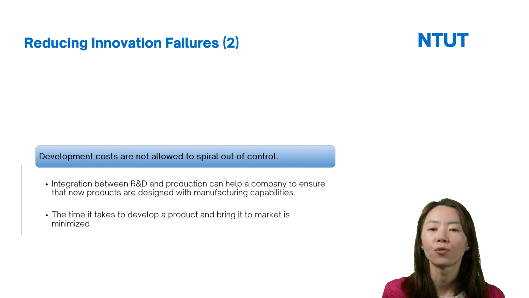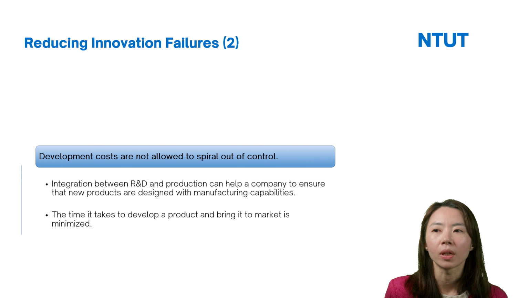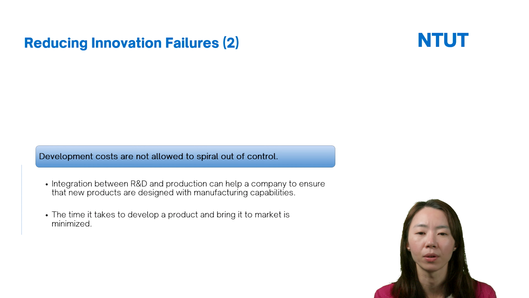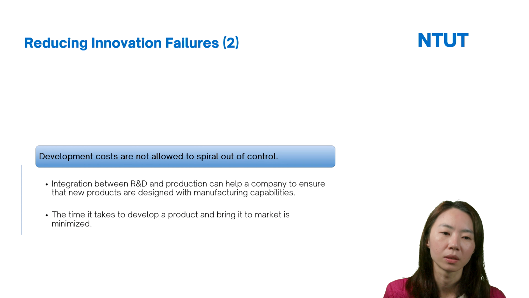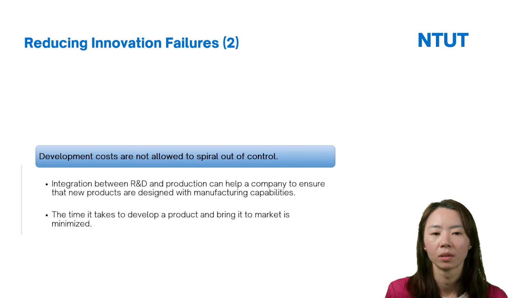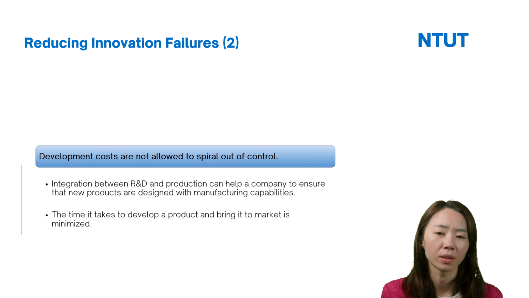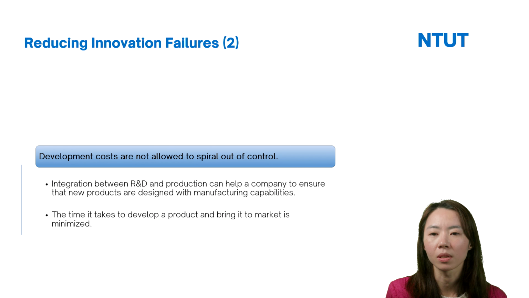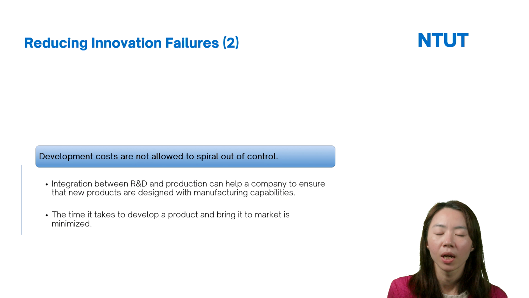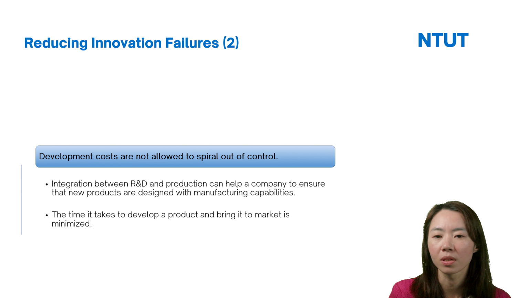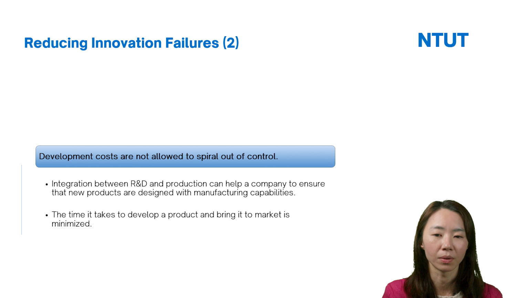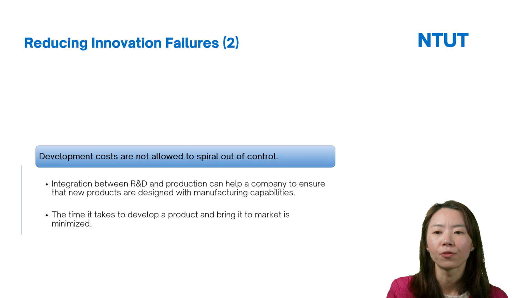However, the production department does not have this kind of manufacturing capability. The firm still cannot produce these products. So this means the R&D department has to redesign the product to meet the manufacturer's capability, right?